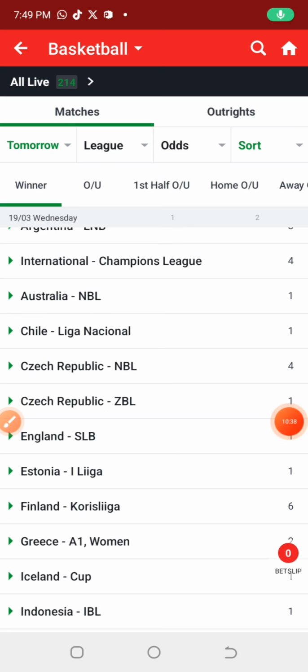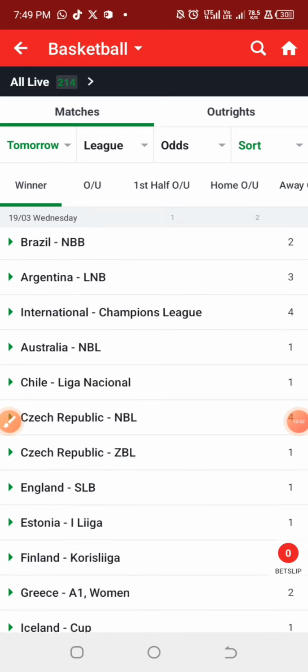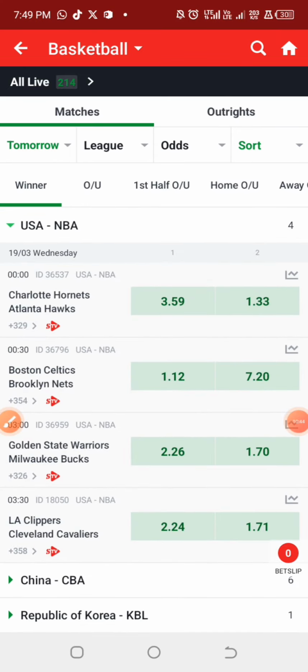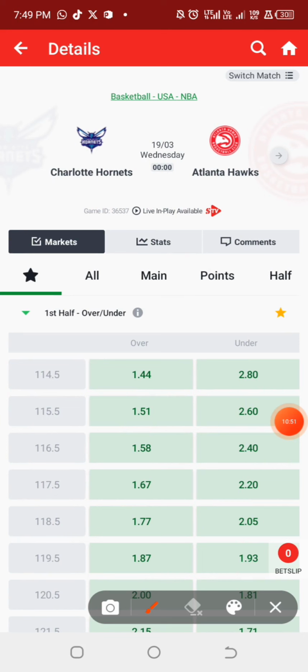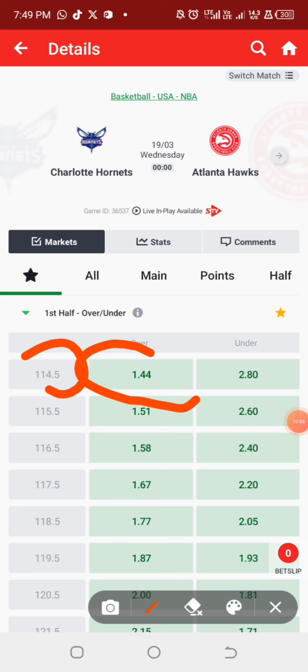Alright, so now let us look at if the bookmakers are going to provide this particular market for us, which happens to be over 102.5 for the first half of this particular match. Alright, so unfortunately, I thought of 1.44 odd. The bookmakers are only providing the odd line of 114, and this shows that you should avoid this particular game. But let us check another bet platforms that we have, and let's see if the bookmakers there are going to provide the market for that.